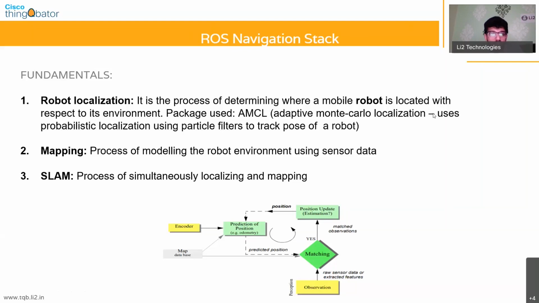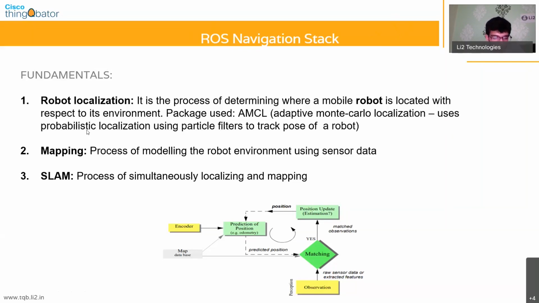The way that it works is that it uses probabilistic localization techniques using particle filters to track the pose of a robot. Now, what do I mean by pose? Pose refers to both the XYZ coordinates as well as its roll, pitch, and yaw. So a set of six coordinates will completely describe the robot's position in space within the simulation environment. So that's what we mean by localization.